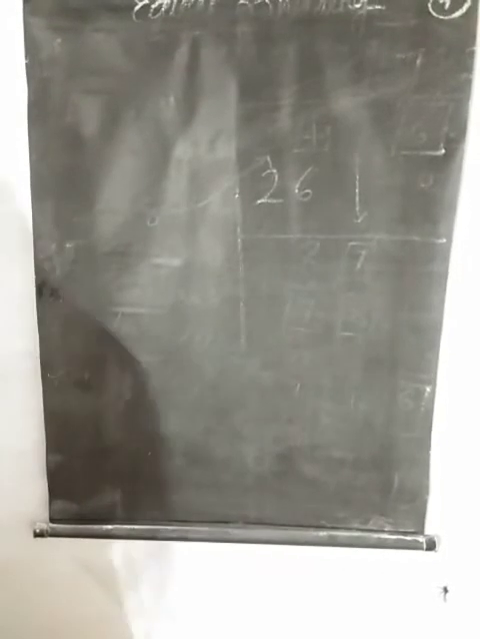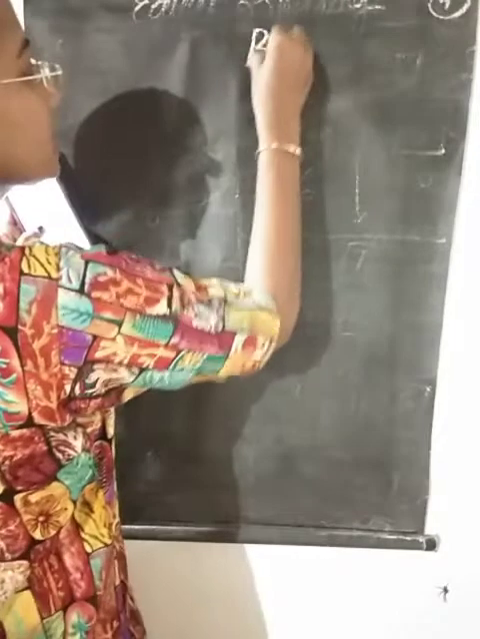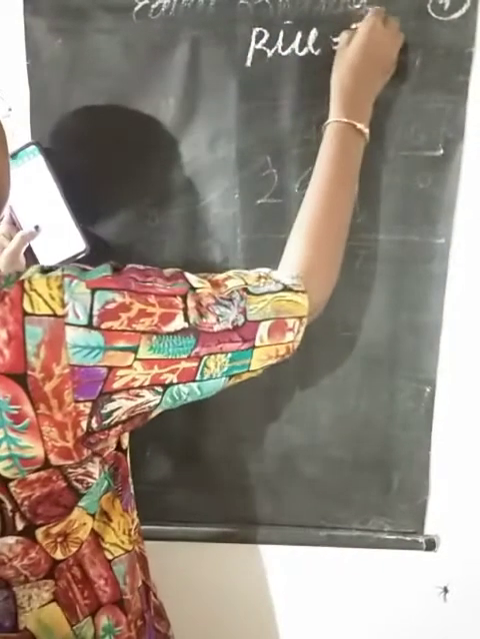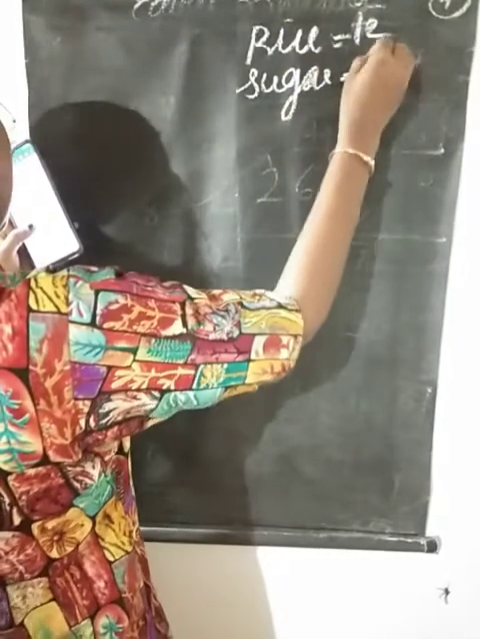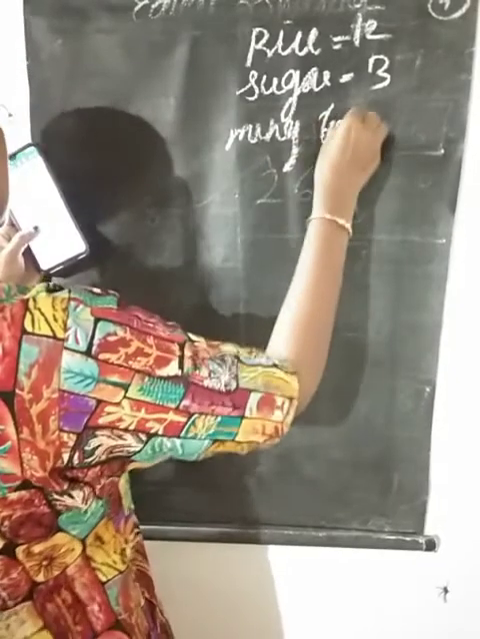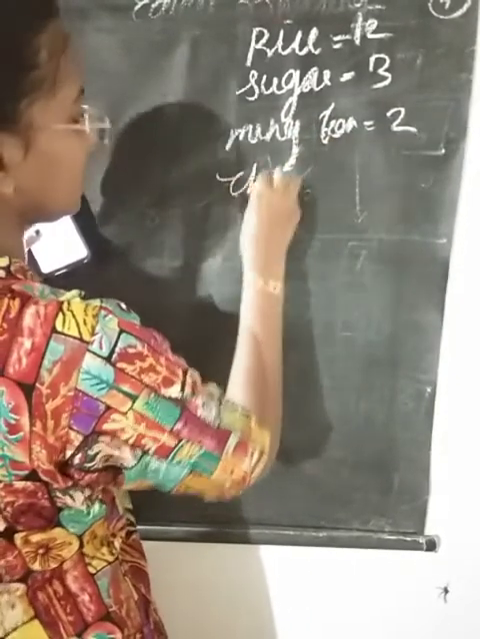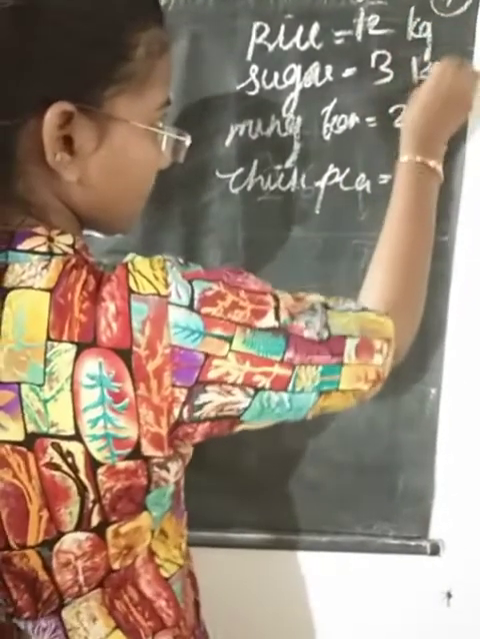A column is provided. The bill Thomas got for his purchase is shown below. Rice 12 kg, sugar 3 kg. I am going to write this here. Rice 12, sugar 3, mung bean 2, chickpea 5 kg. Okay, all the measurements in kilogram.